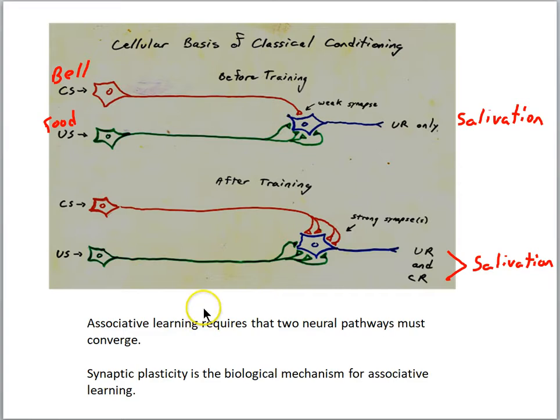So a couple things to notice about simple associative learning. It requires the convergence of neural pathways. If we're going to associate the bell and the food, we have to have some convergence onto a target cell so that we can strengthen those weak synapses. The weak synapses are the ones that are representing the neutral stimulus. Initially, the bell had no sort of significance. It was not associated with food, but after training, the bell is associated with food. And secondly, synaptic plasticity is the basic biological mechanism for how two stimuli can be associated. Changes to synaptic strengths is what underlies associative learning.